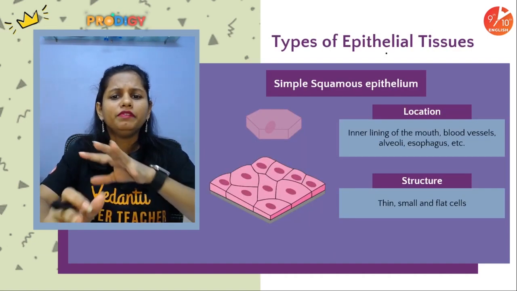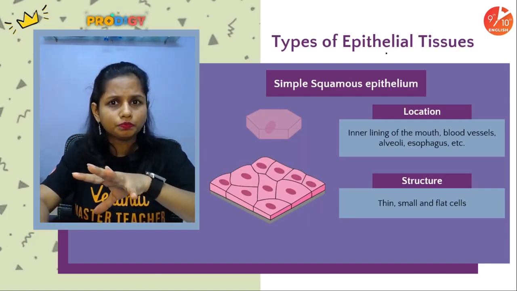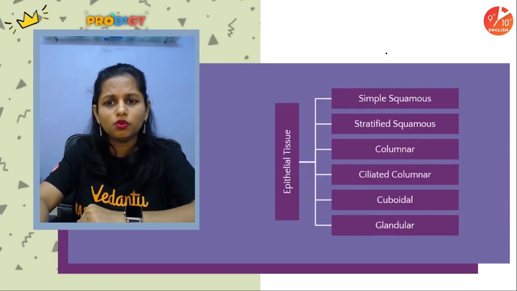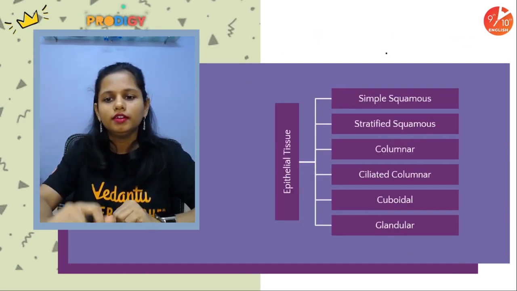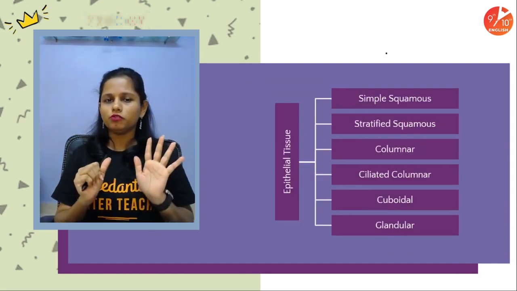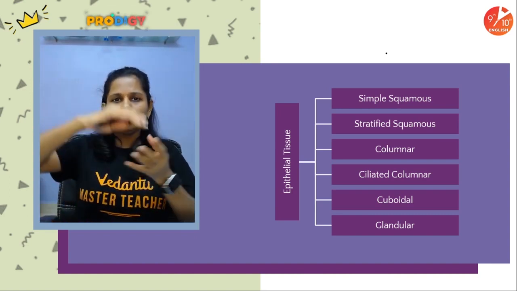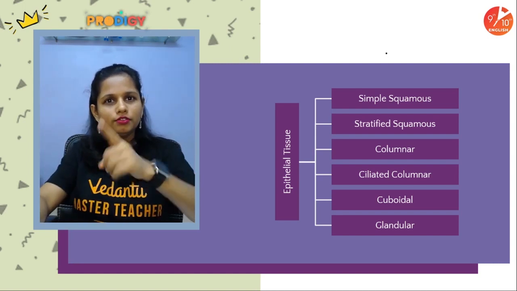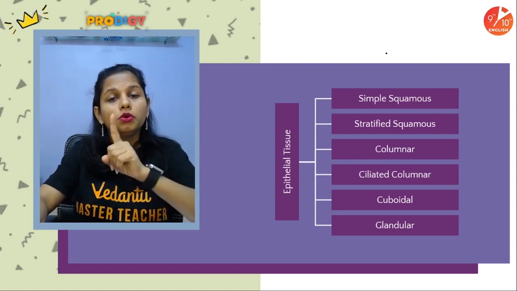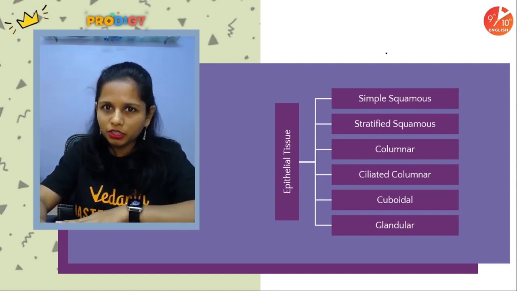Now people, when we talk about epithelial tissue, there are several types. Have a look over here. There are basically 6 types which I have enlisted over here. In the textbook, if you see, there are just paragraphs and there's no flow chart. So this flow chart will actually help you to understand epithelial tissue in a much better way.